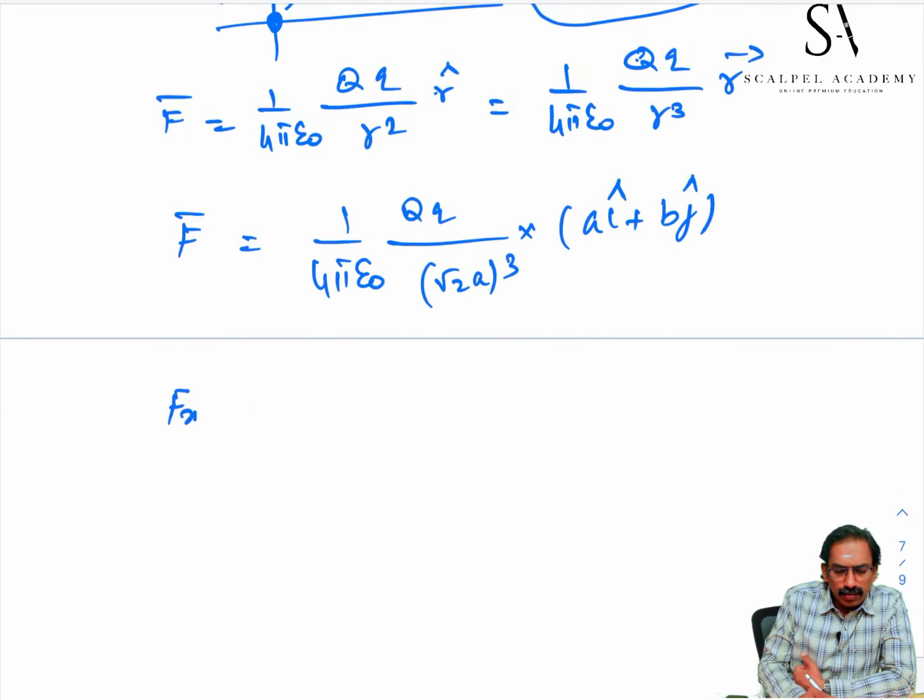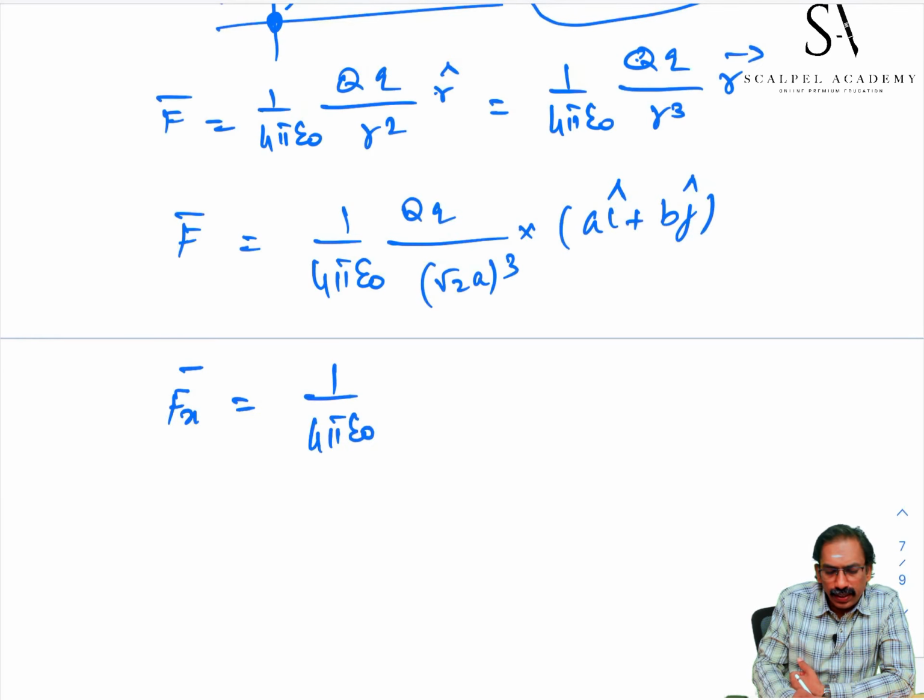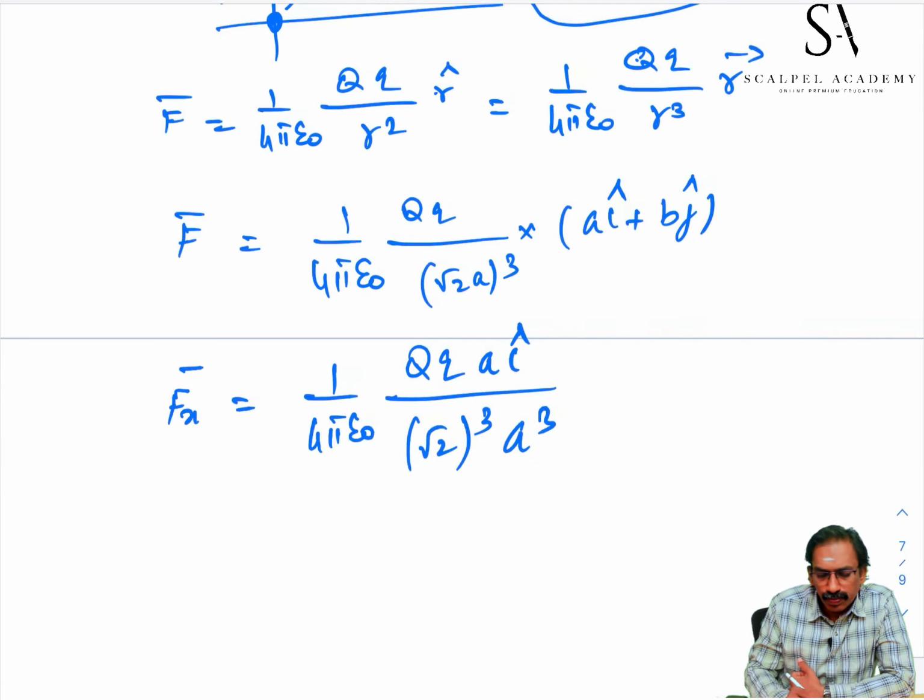So, what is the x component of force? That is equal to 1 by 4 pi epsilon naught q a i cap by root 2 whole cube a cube.